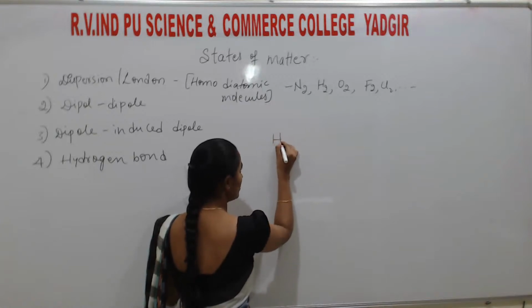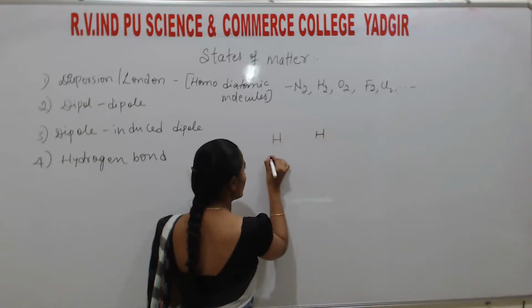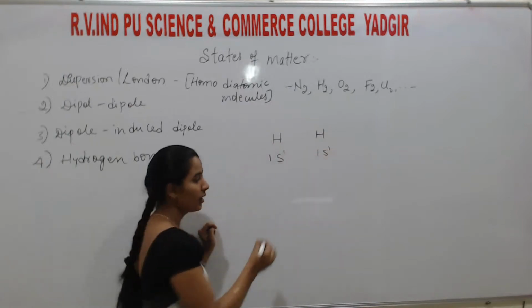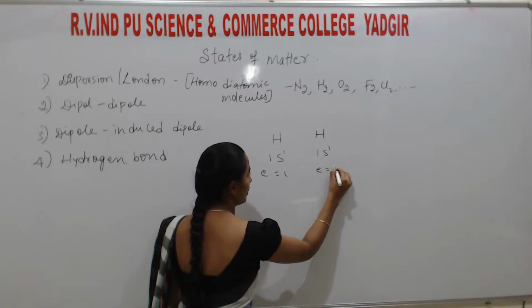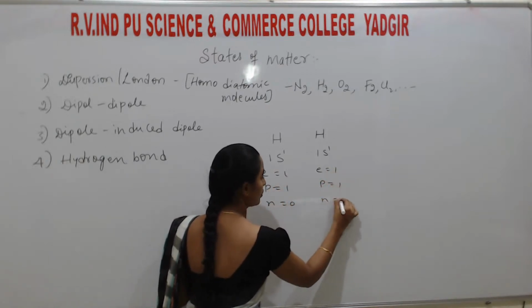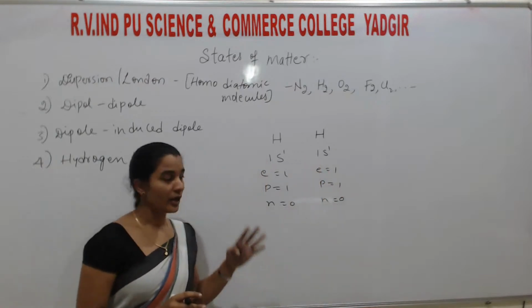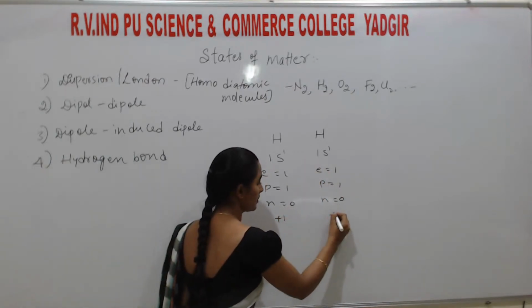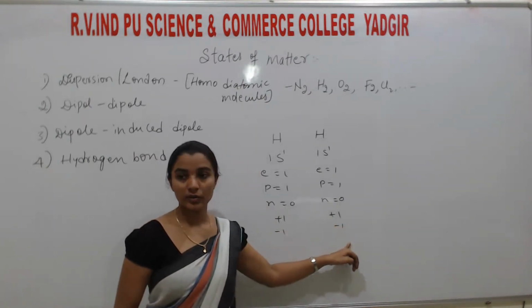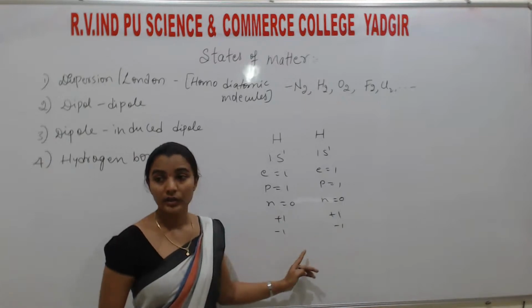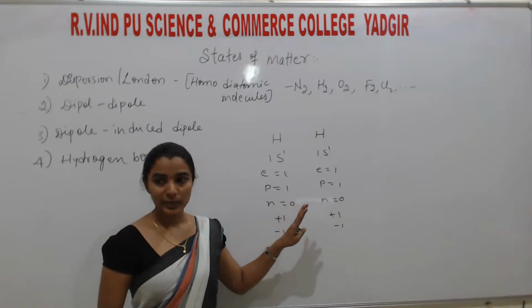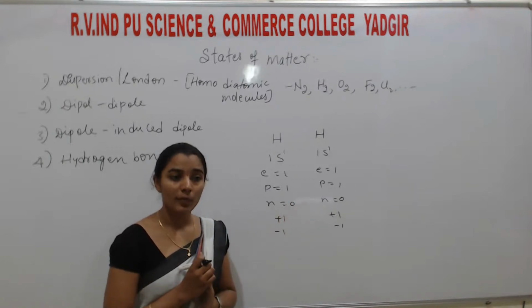So hydrogen, two atoms are there, means here also electronic configuration 1s1, here also electronic configuration 1s1. Number of electrons is 1, number of protons is also 1, number of neutrons is 0 in both the cases. And in both, the oxidation state exhibited is +1 or -1. If they behave like a halogen, that is -1. If they behave like alkali metals, then it is +1. It is one of the different properties of hydrogen.